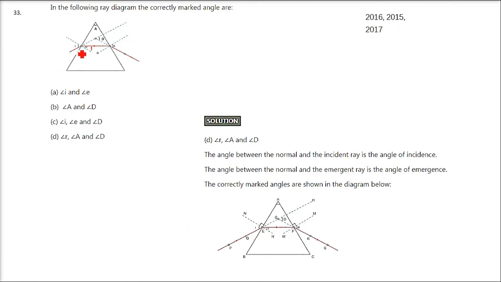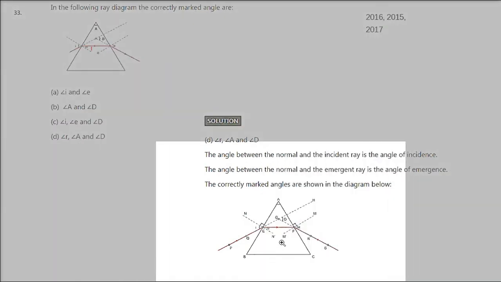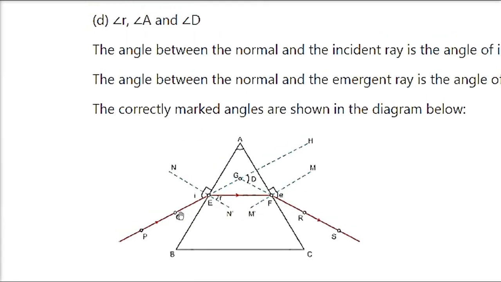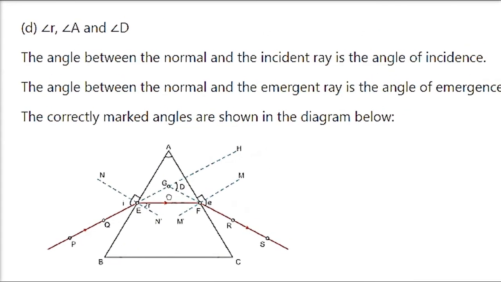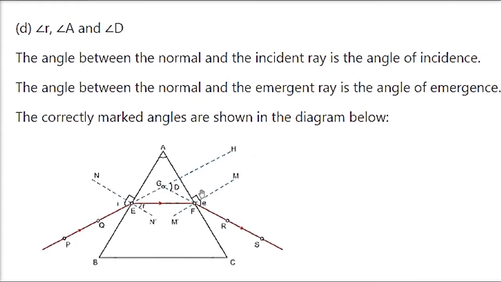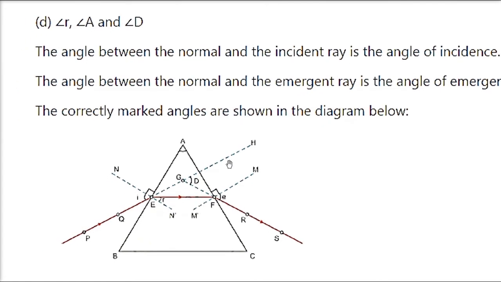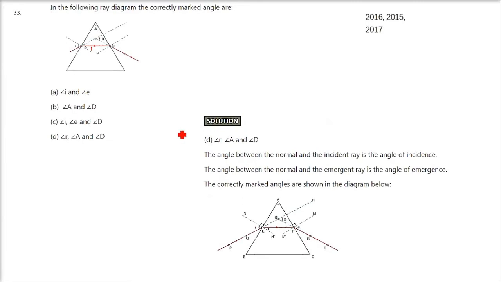Let us go to the diagram first. The angle between the normal and the incident ray is the angle of incidence. The angle between the normal and the emergent ray is the angle of emergence. And the correctly marked angles are like this: E, I, D and R. So R, A, D all are okay. So you can just answer this D1.